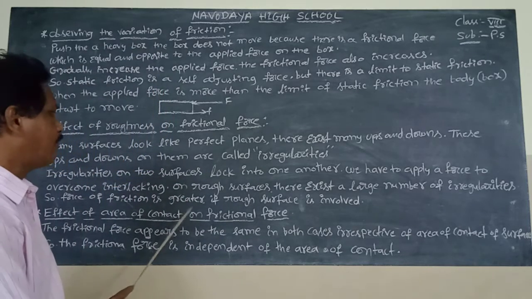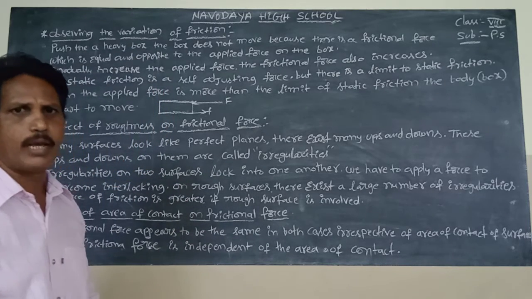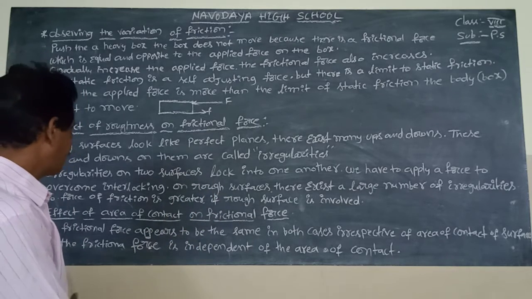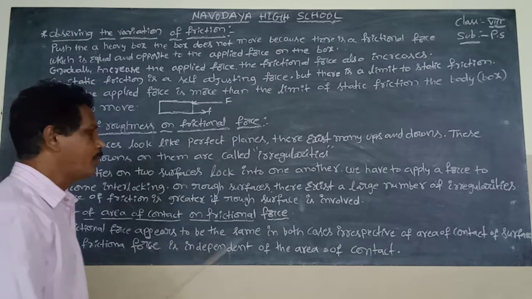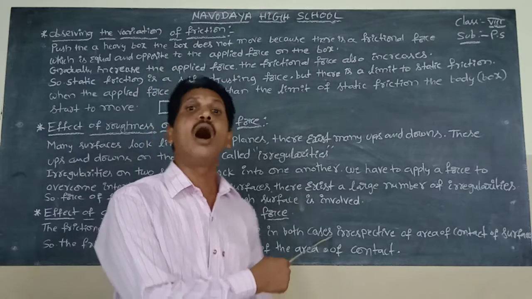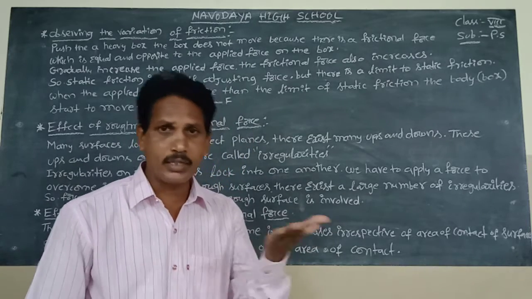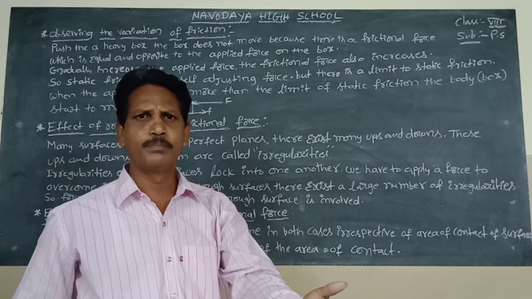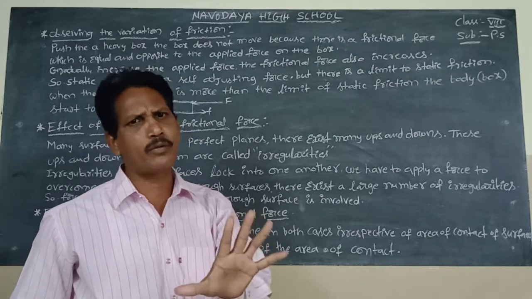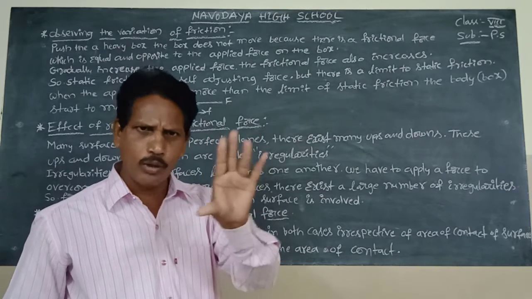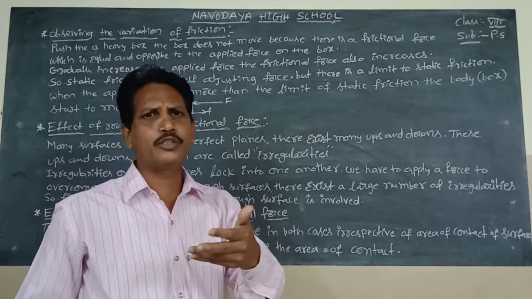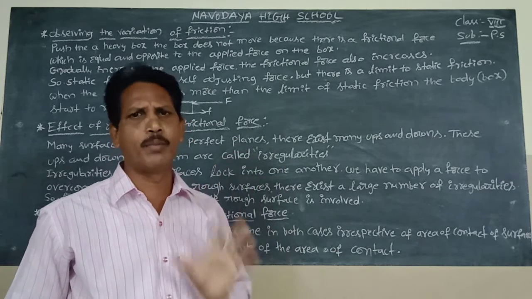Okay, effect of area of contact on frictional force. Here, the frictional force appears to be the same in both cases, the horizontal wooden block and the vertical direction wooden block. We apply the same amount of force on both these wooden blocks. The frictional force is also the same between them.